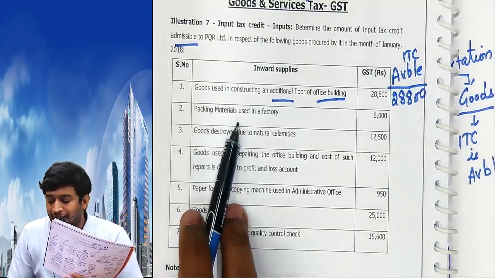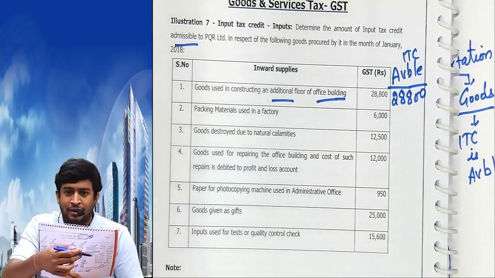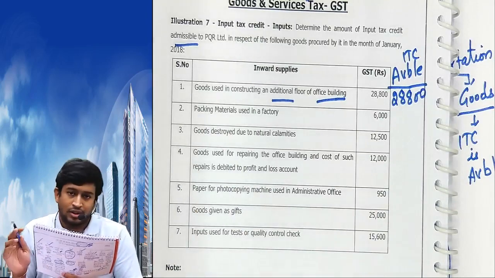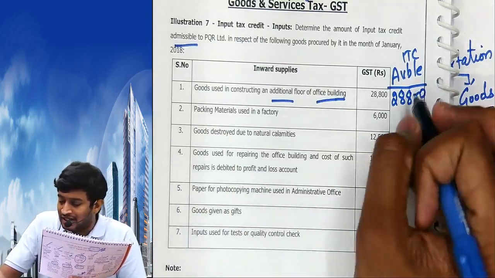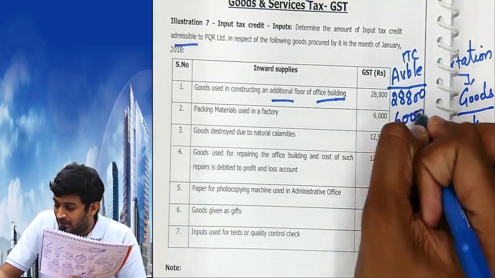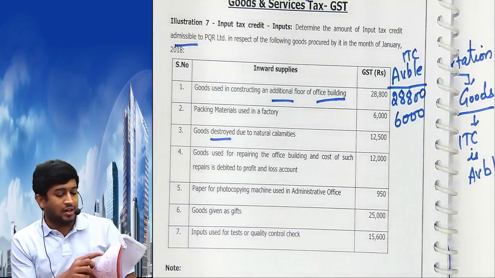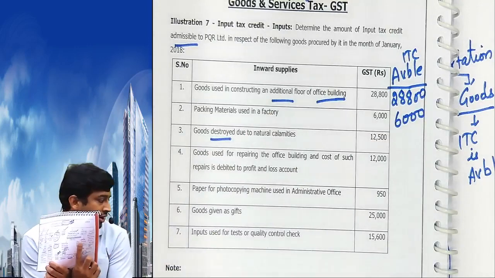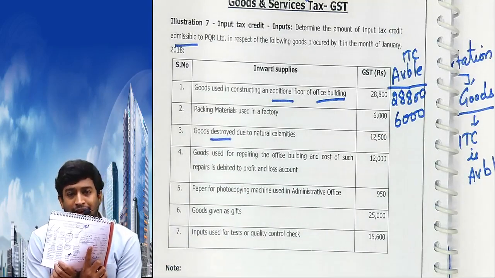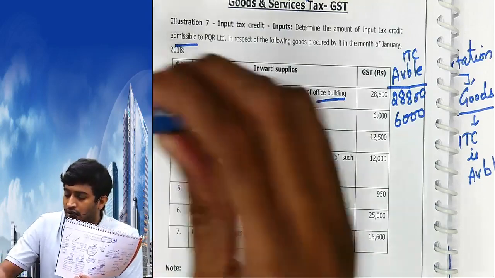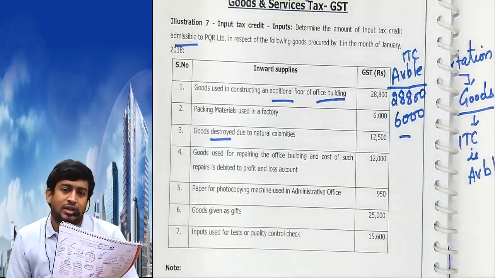Next, packing metal used in factory. Do we have a point like this in the list? We don't have. It means ITC is available. Goods destroyed due to natural calamity. Some point we have here called lost or destroyed, and heading is no ITC. Yes, so amount is 0.